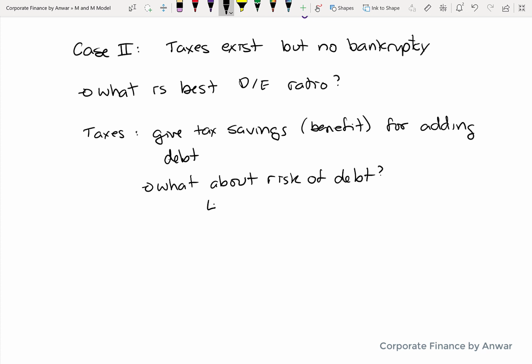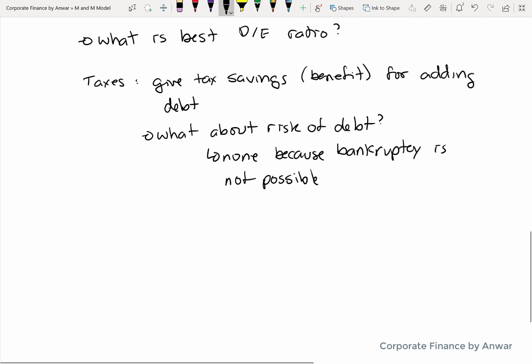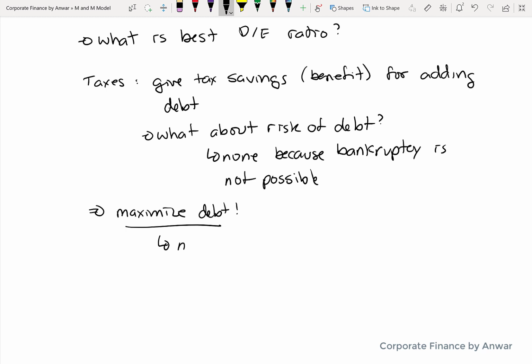And the other change also favors debt because now there's no risk. It's not possible for a company to go bankrupt. That's really the biggest risk with debt: you miss one of the payments, and the company can be forced into bankruptcy by the bank. So if both of those things favor debt, then it's fairly intuitive that the company should maximize debt. In this case, the more debt you take, the better off you'll be.